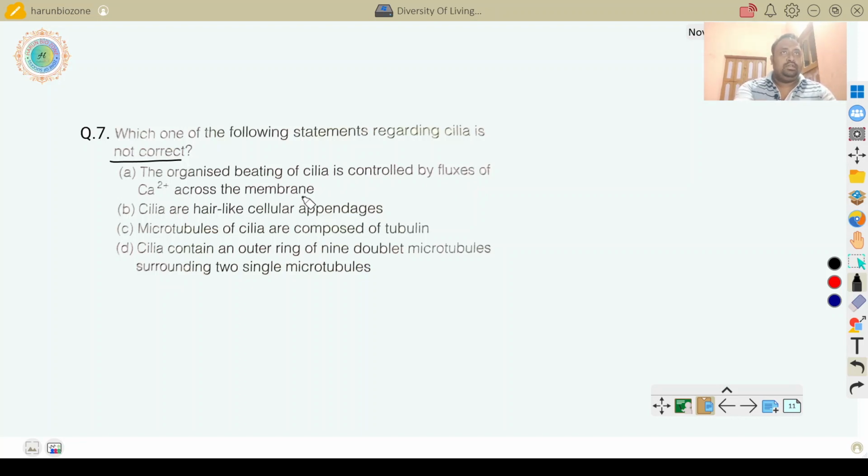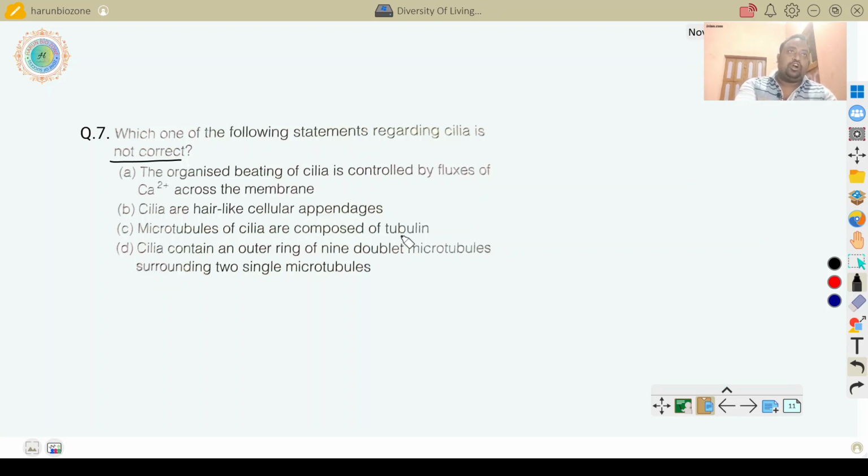No. The cilia beat only in the presence of ATPase enzyme that converts ATP into ADP and releases energy. This energy is used for the movement of cilia. For a single movement of cilia it requires 10 ATP. Cilia are hair-like cellular appendages. This is right, cellular appendages.